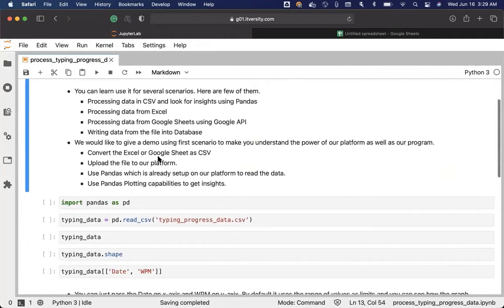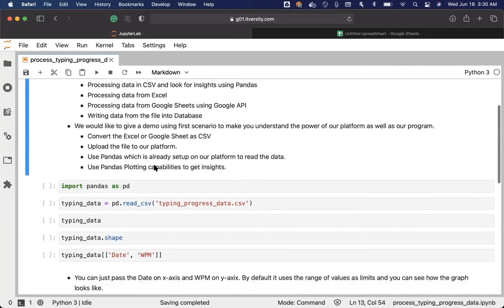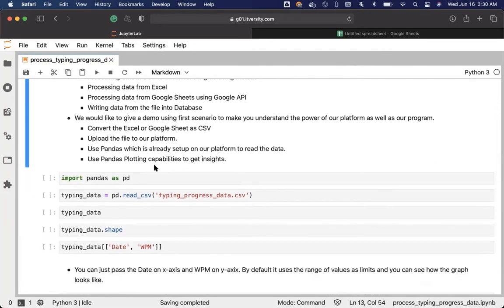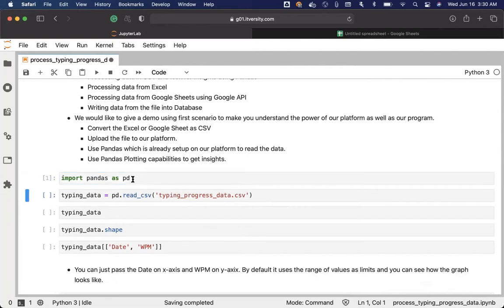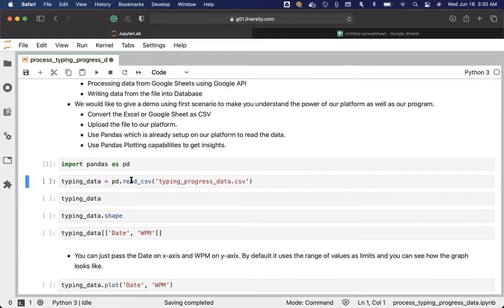The first step of converting the Excel or Google Sheet as CSV is done, and also uploading the file to our platform is done. Now I can actually use Pandas, which is already set up on our platform, to read the data. Let's go through the details. We have to import Pandas. We can give an alias to the imported module Pandas as pd, or whatever name you want to give, just to make sure that we don't need to type Pandas everywhere we are invoking the functions that are part of Pandas.